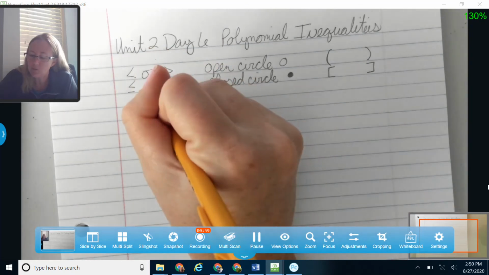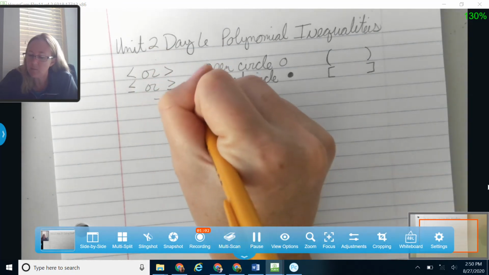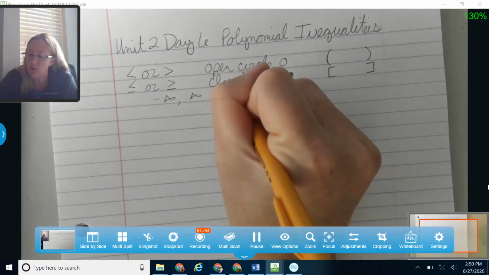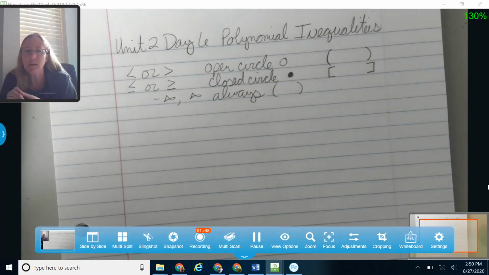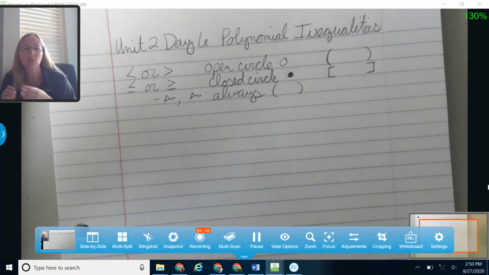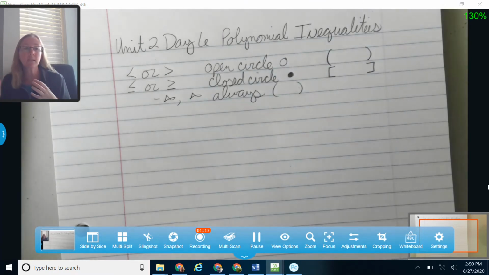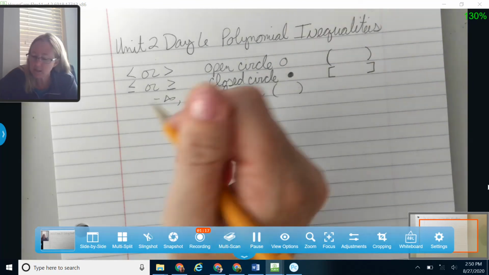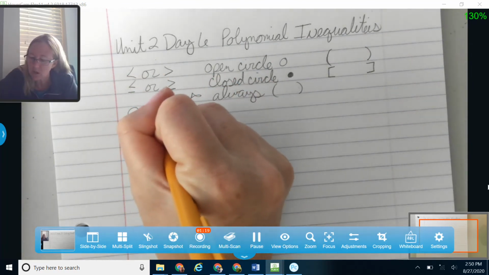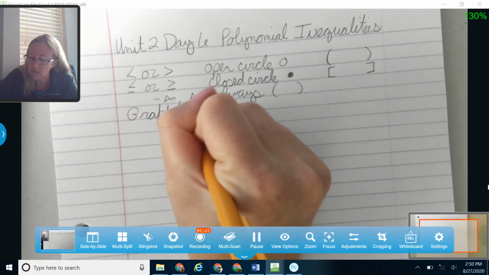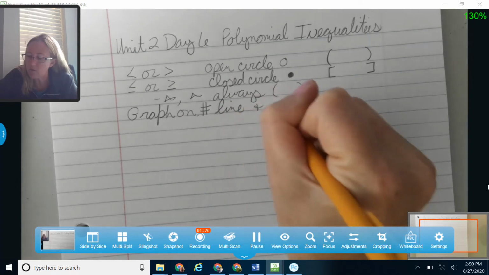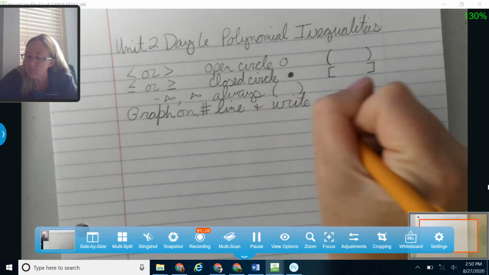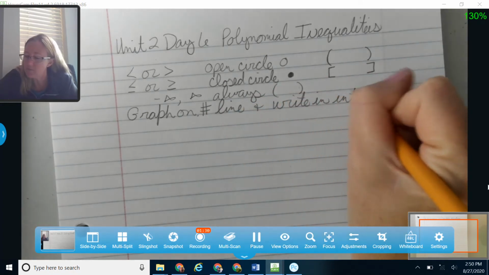And then let me just remind you that negative infinity and positive infinity always use parentheses. We never use brackets when we're talking about positive and negative infinities. So you can have a bracket on one side and parentheses on the other. All of those kinds of things are fine. All right, so let's get just a little practice first, by graphing some things on a number line, and writing in interval notation.